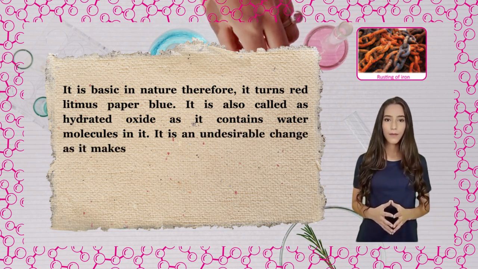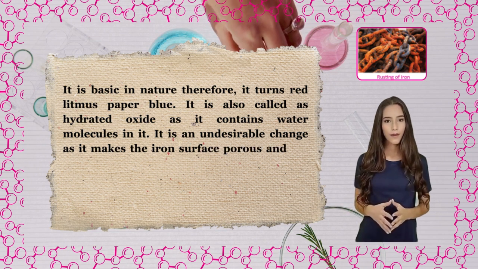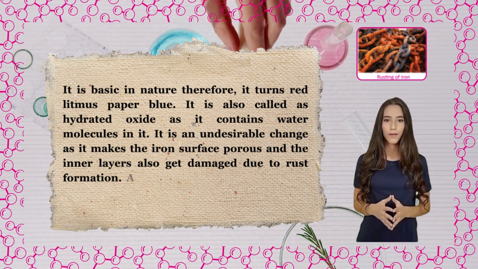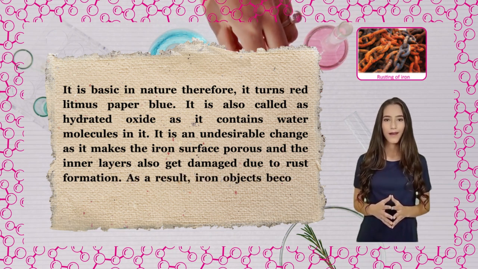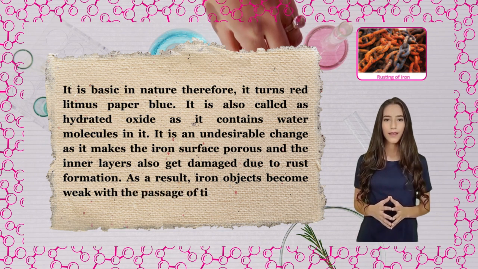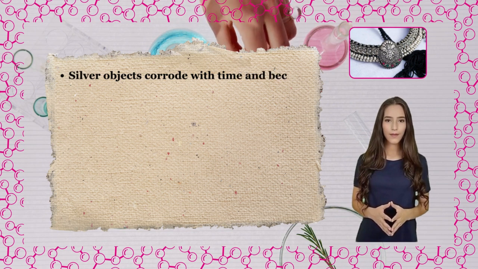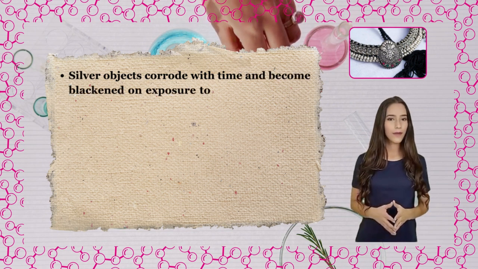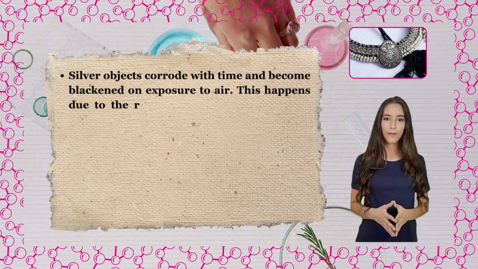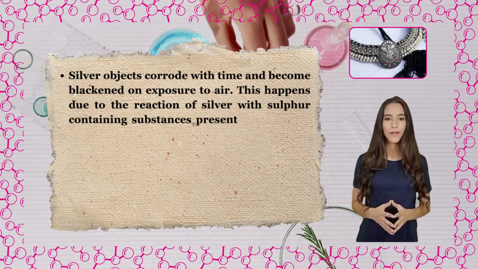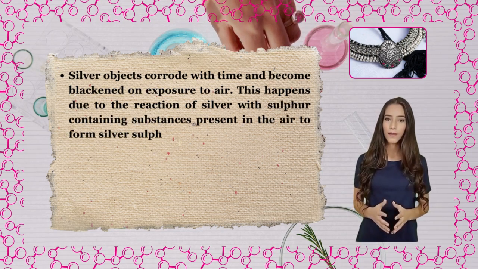It is an undesirable change as it makes the iron surface porous and the inner layers also get damaged due to rust formation. As a result, iron objects become weak with the passage of time. Silver objects corrode with time and become blackened on exposure to air. This happens due to the reaction of silver with sulfur-containing substances present in the air to form silver sulfide.